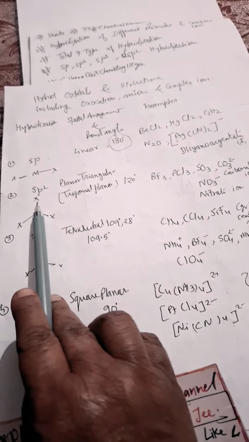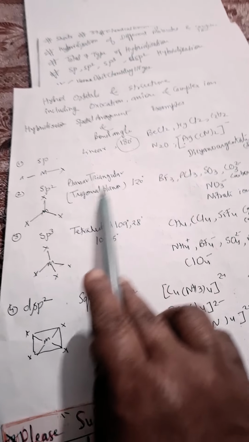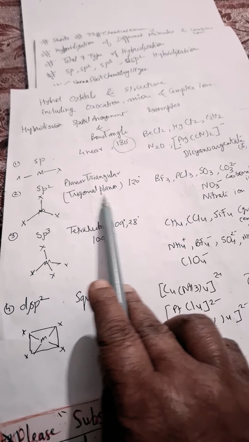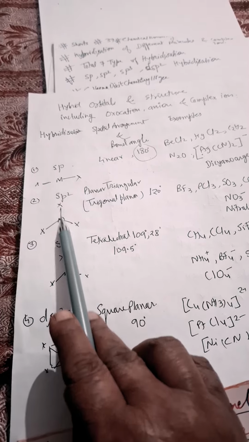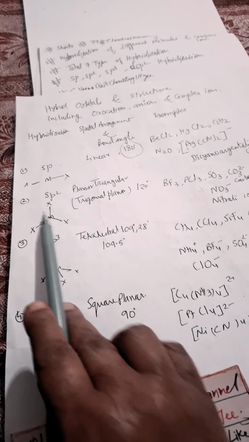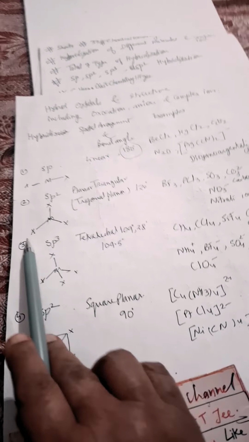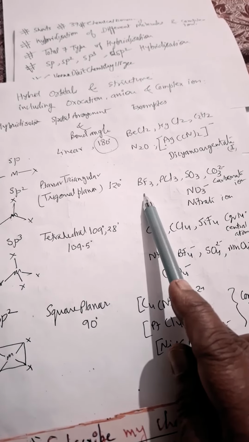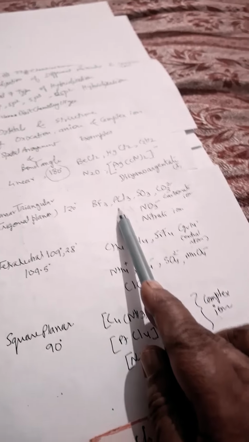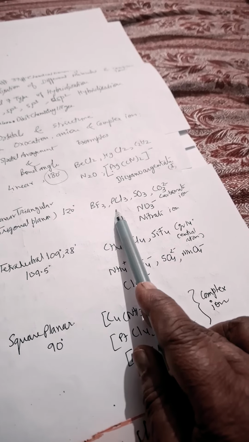Now we will go for sp2. This is a planar triangular structure, also called trigonal planar. See, there is a central atom and 3 atoms are around it at 120 degrees. MX3, I have written. Example, BF3. PCl3, is it correct or wrong? Let me know. Wrong, wrong, wrong.